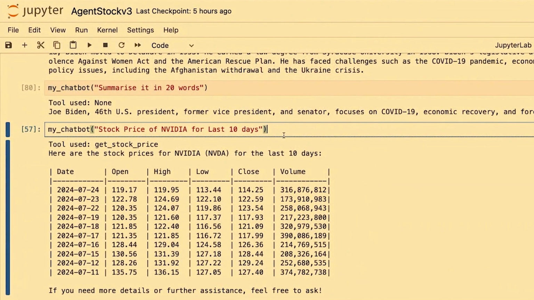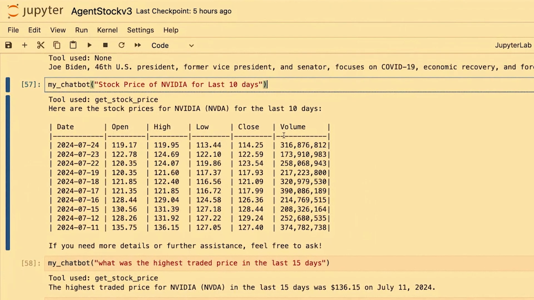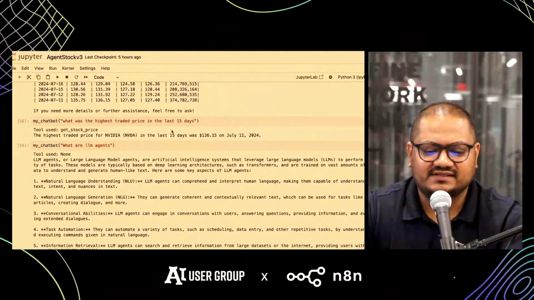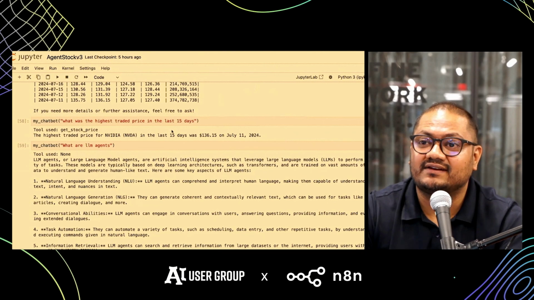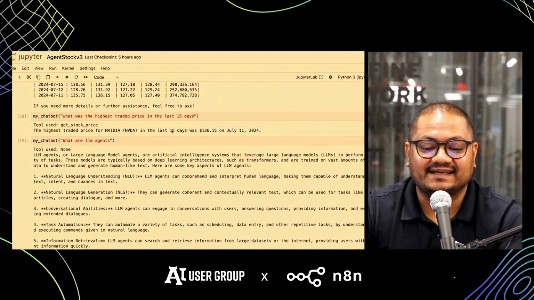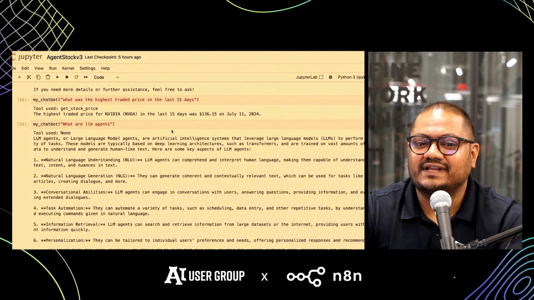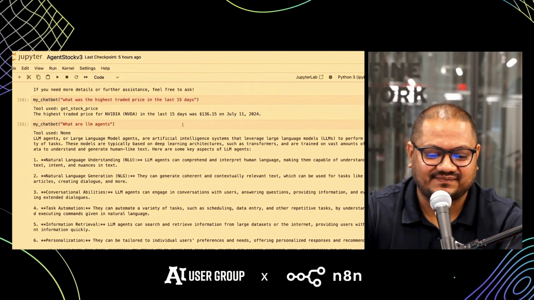And this is our initial query that we ran on the NVIDIA stock price, right? So this is a quick demo of what agents could do. They could access different tools, they could get relevant information for us, and provide us with a lot of context which may not be present in the native format in the LLMs, right?